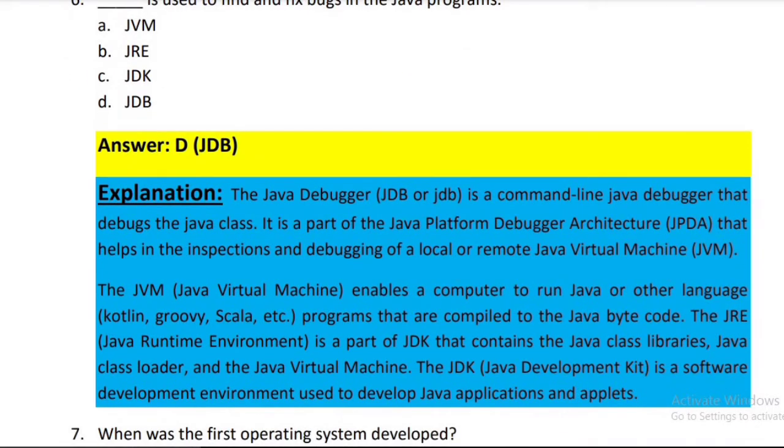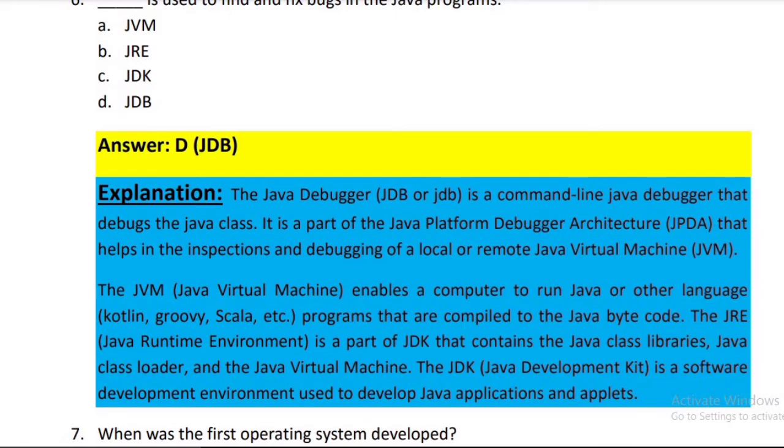The Java debugger or JDB is a command line Java debugger that debugs the Java class. It is a part of the Java Platform Debugger Architecture JPDA that helps in the inspections and debugging of a local or remote Java virtual machine JVM.